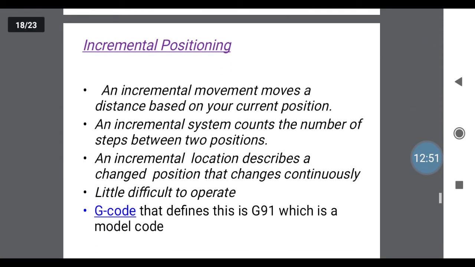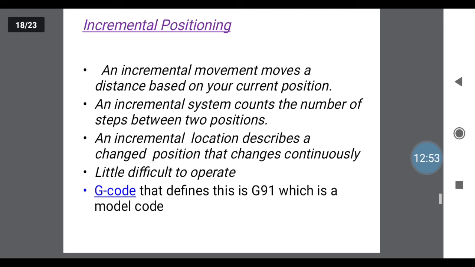Second one is the incremental positioning. See here, the name itself indicates incremental means it is stepwise. Incremental moves the distance between the current position to the next position. In absolute, we measure distance from the origin, but in incremental, we measure distance from the previous point. That is incremental or stepwise.